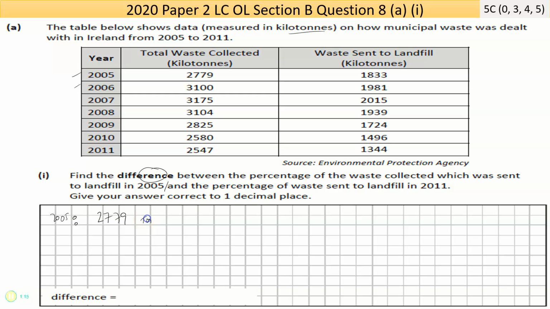That's the total waste, and then 1833, excuse me writing, is the landfill. Now the percentage of waste sent to landfill in 2011 is the other half of that sentence. So that's this information: 2011, and the total is 2547, and then the landfill amount is 1344.